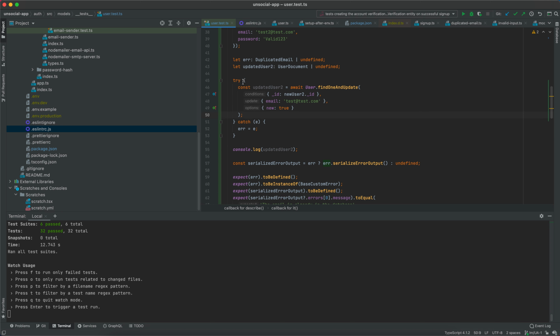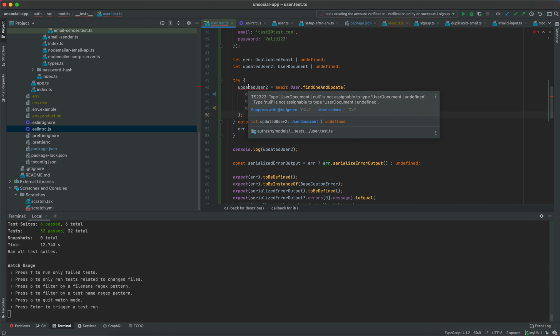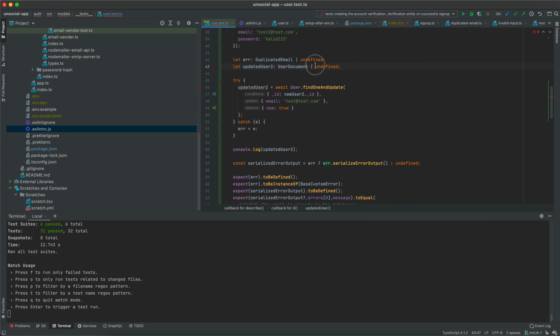And now I just need to remove this. And then it's saying that user document or null is not assignable to type user document or undefined, right? So it's saying that the type null is not assignable to the type user document or undefined. So if we want to, we can extend this with null like so, and then this will stop complaining.